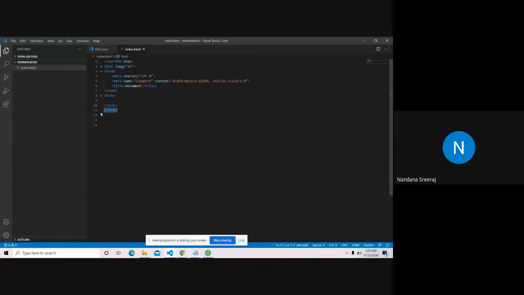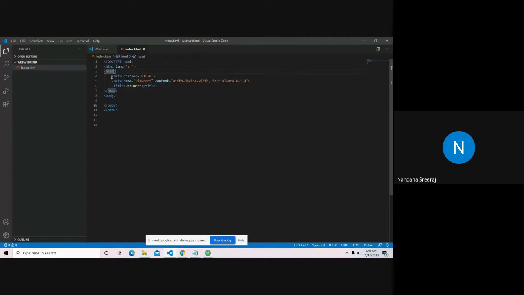The HTML code is actually divided into two, the head and the body. So what is head? You can see your head tag here. It starts in line number 3 and ends in line number 7. So what is head tag? Head tag is something that you use to communicate with the server. Whatever you type inside your head tag won't be visible on the website, but the browser will understand it.